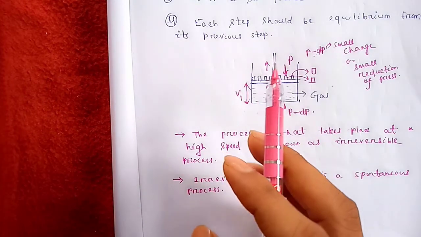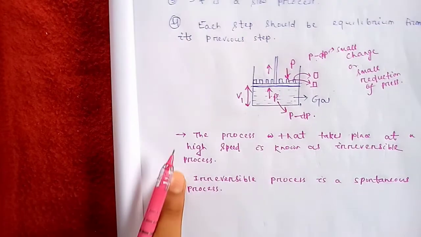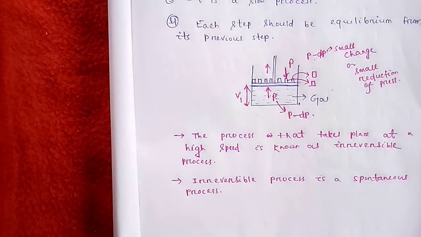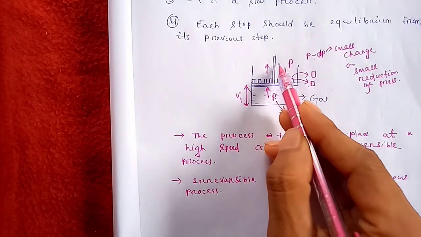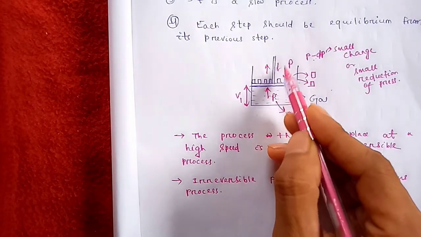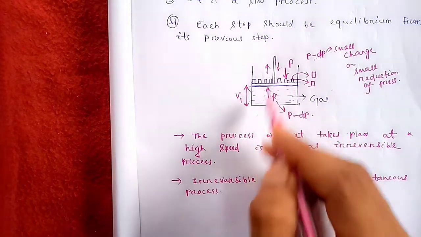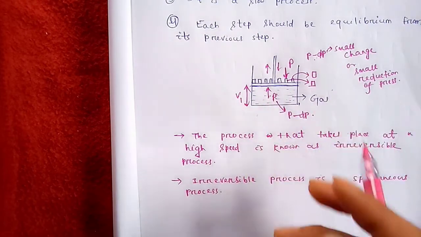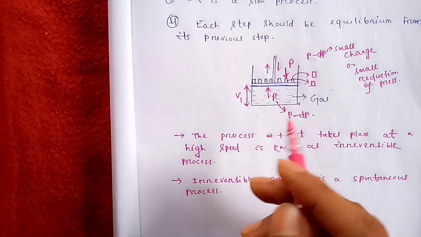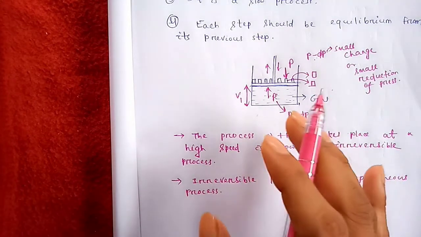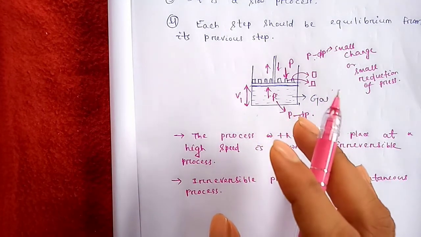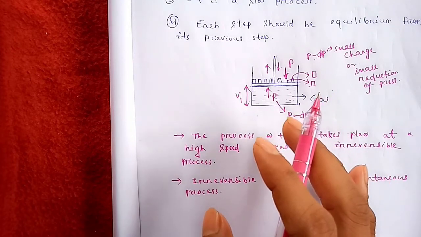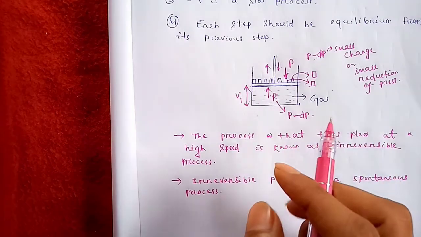And in a reversible process we have control over it. For example, if you put the stone back again, the piston moves down and occupies its original position. Right? So the process which occurs in a number of steps is known as a reversible process. And remember one thing, most of the work has to be done in a reversible process because this process occurs with a number of steps. Clear?